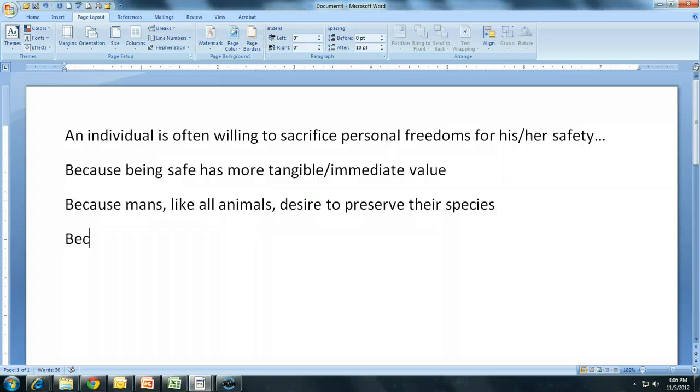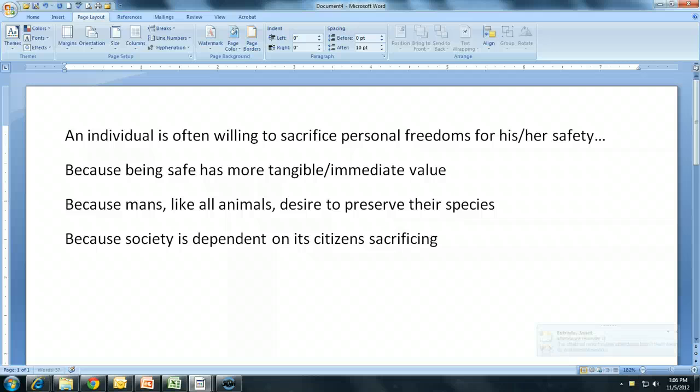Thirdly, because the formation of a society is dependent on its citizens sacrificing personal freedoms. That's kind of just a premise of any society, is to be a part of society you must give up certain personal freedoms, and so for any society to develop, its citizens must do so.